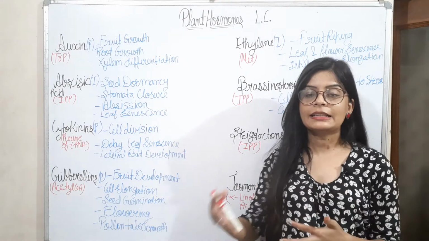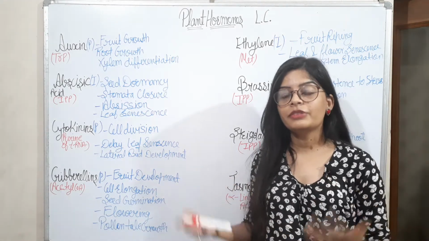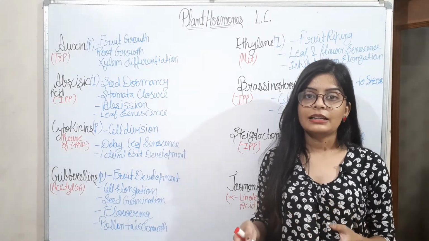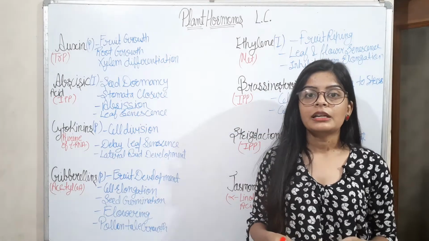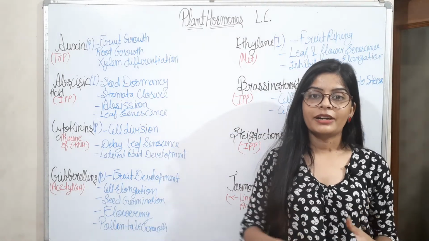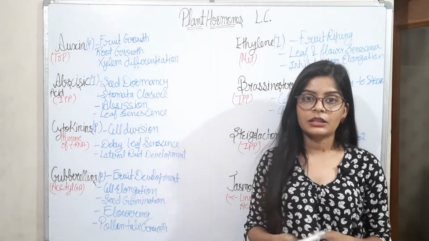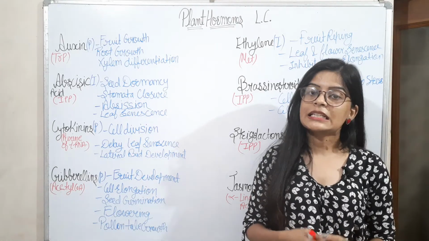It provides a signal to the cell to do its process, like the process of division. The cell, on its own, can't do cell division. There has to be some signal provided to the cell to do its process, like cell division or other processes. These signals are provided by the hormones, which are known as signaling molecules.